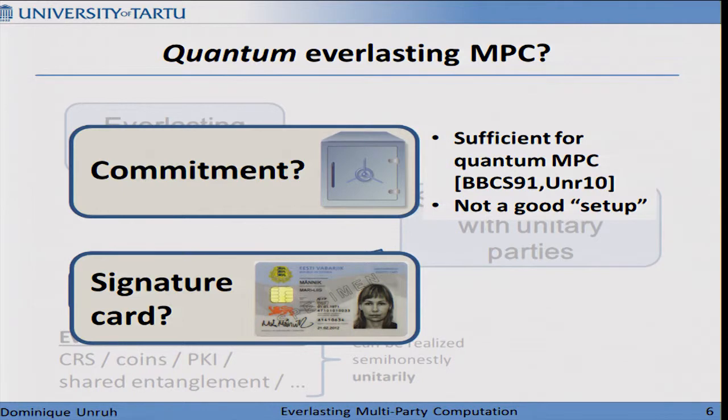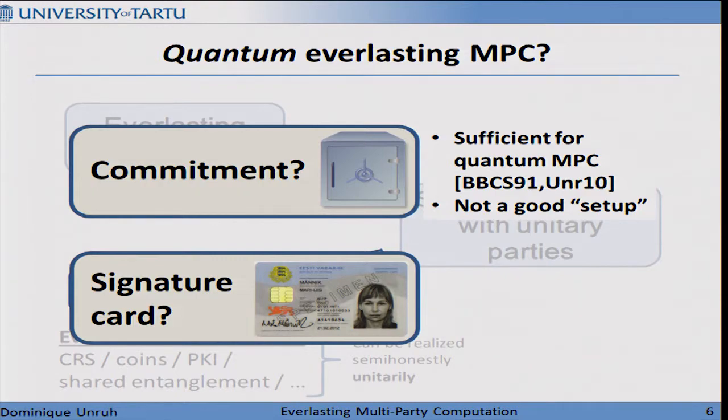For a CRS, you just need someone who broadcasts it. It's much easier. But saying that someone gives us a commitment, it's not really clear what this would mean. So we don't want to assume that we have a trusted commitment that is shared between the parties. However, signature cards are a different thing. I will tell in a moment how they are modeled.